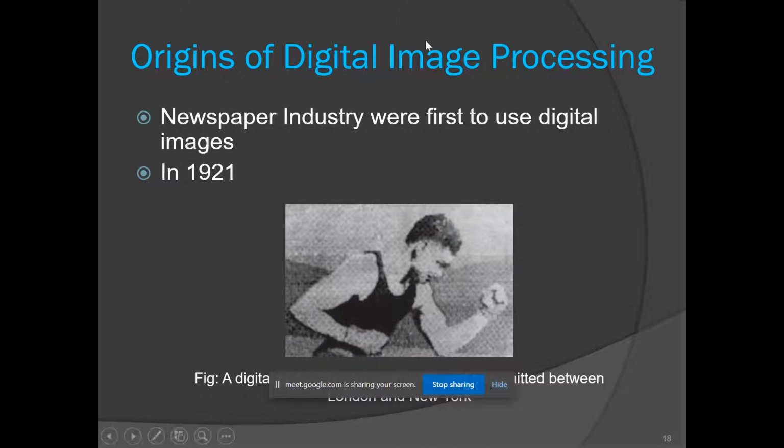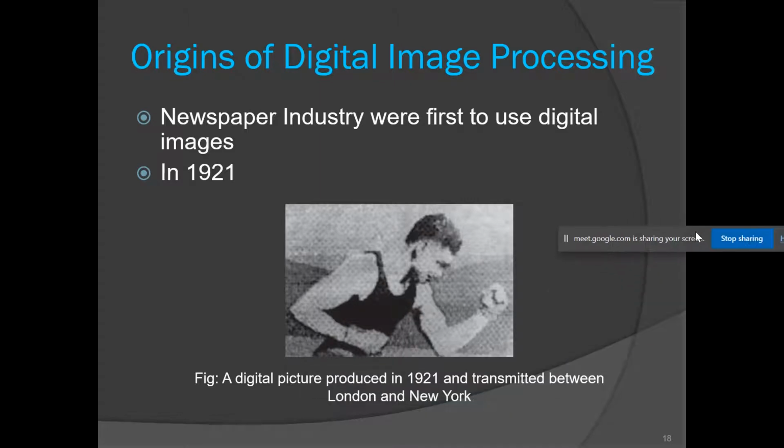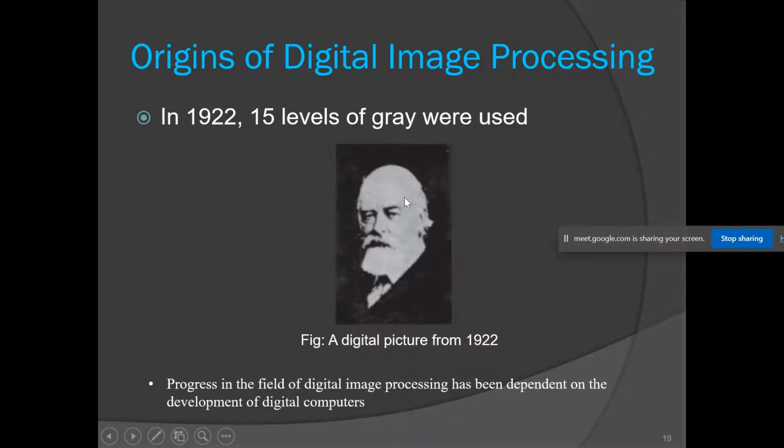So the origins of digital image processing. The first application of digital image processing was in the newspaper industry, and this was the first image that was transmitted between London and New York using the submarine line in the year 1921. The instruments used in that period were very basic, that's why you can see the image quality is not that good. This is the image that was captured in the year 1922.